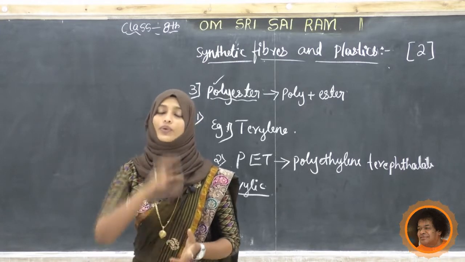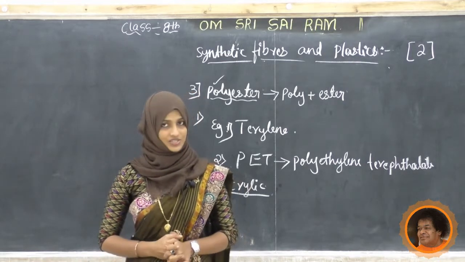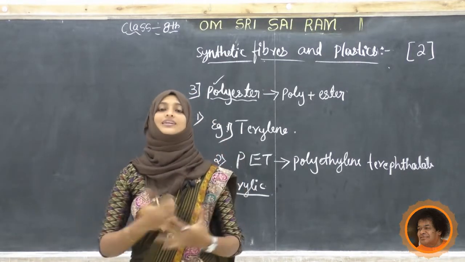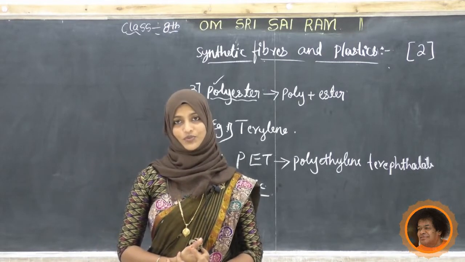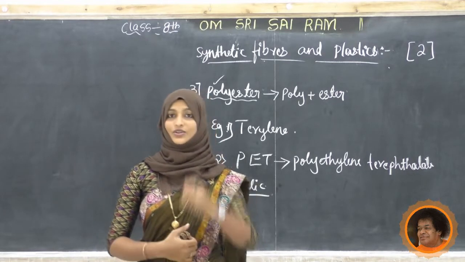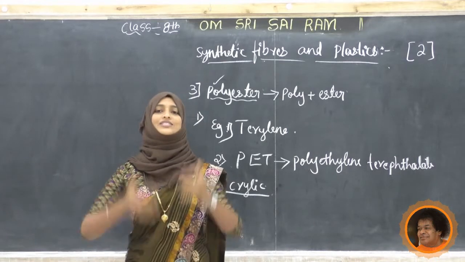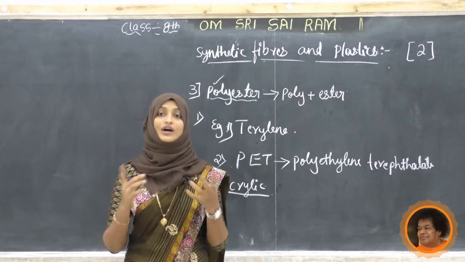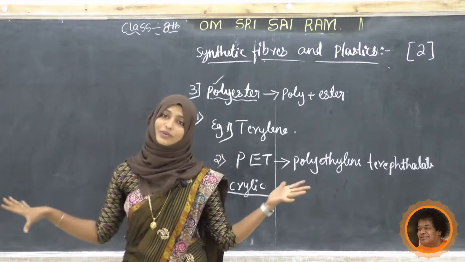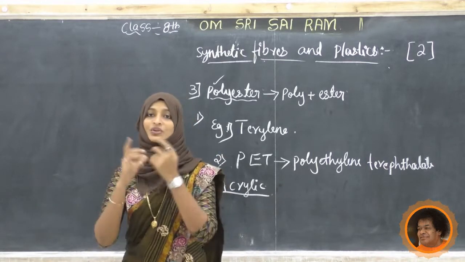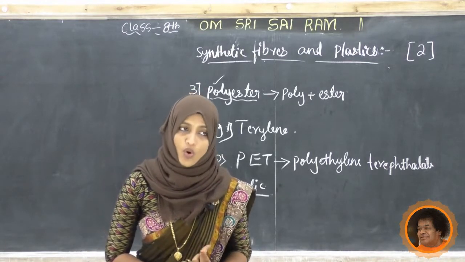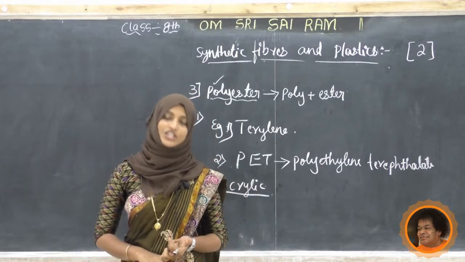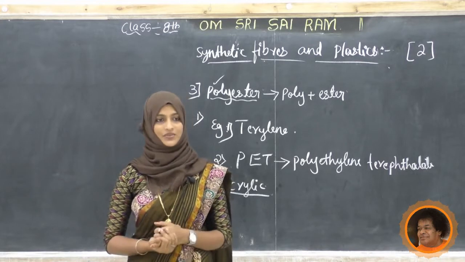Tell me, students, one by one, make a list. We have studied this much. Now tell me what the characteristics are. Yes, durable. First point, it is durable. If you buy one cloth, it will last for a number of years, so it is more durable. What about the expense? Very cheap, so it is less expensive.